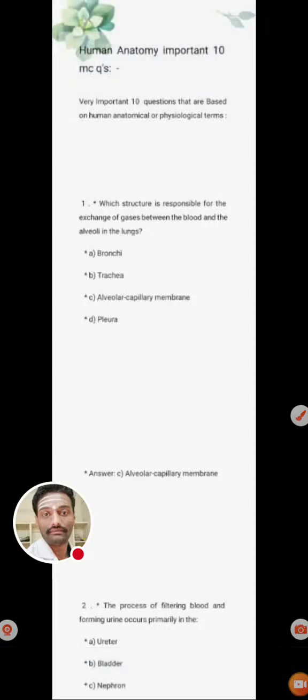Our senior doctors also told, before you know the abnormality, you should know the normal anatomy and physiology. It will be easy to diagnose and treat any disease.